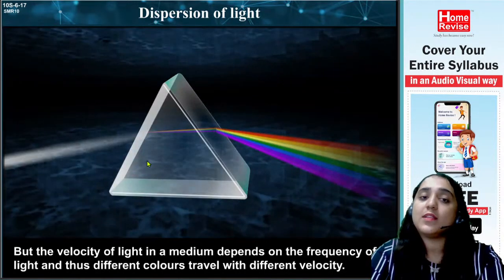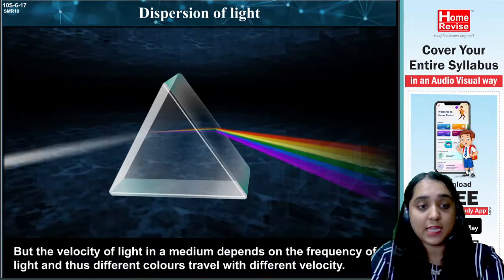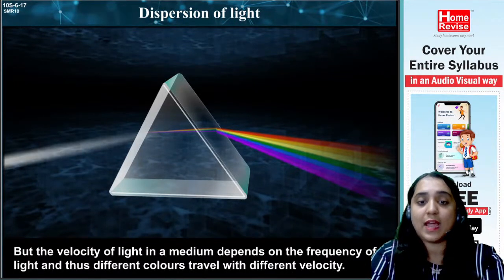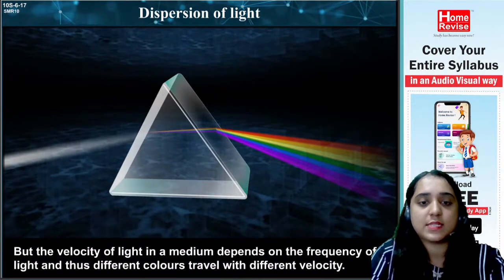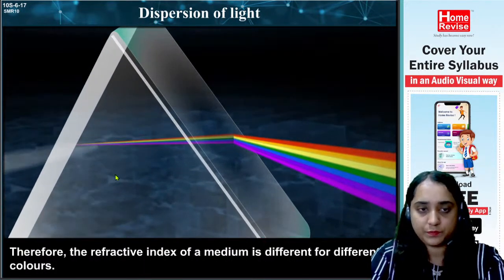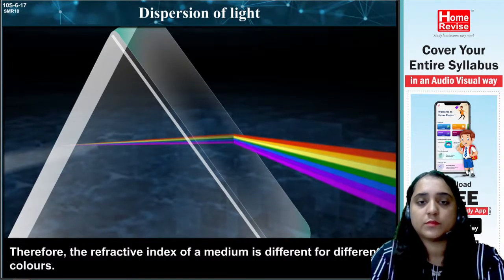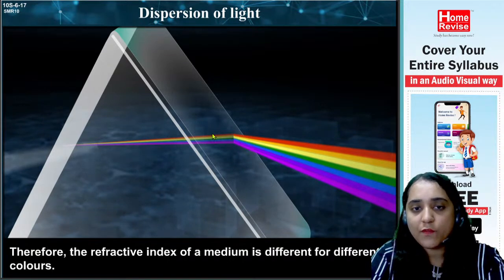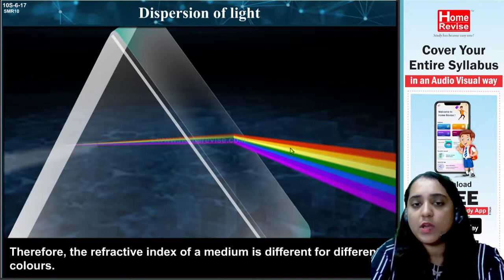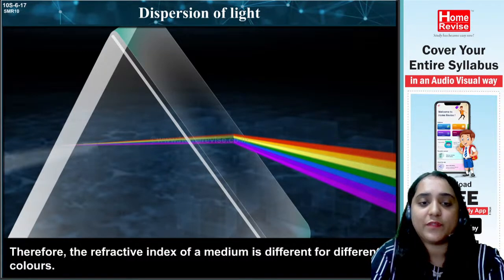Therefore, the refractive index of a medium is different for different colors. Can you see the refractive index of the different colors? For red, as it is maximum, it is above. As violet is the minimum, it is somewhere below. So all are having a different refractive index.